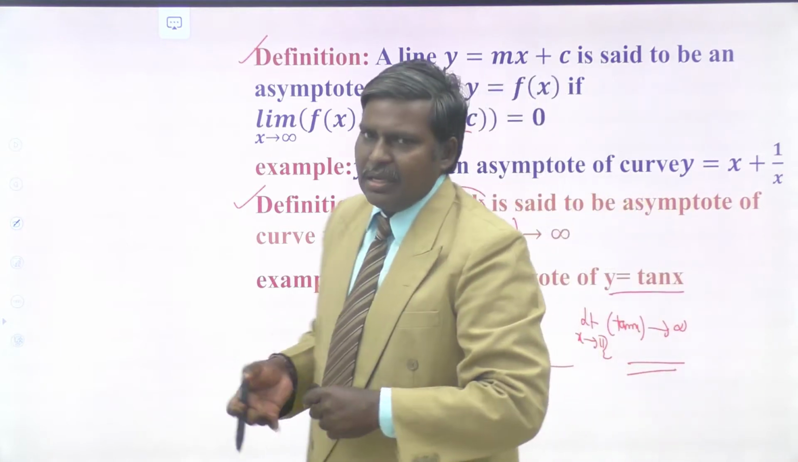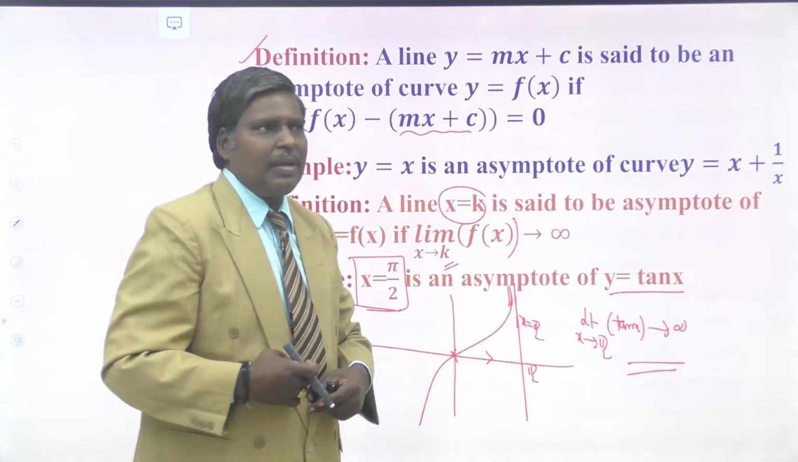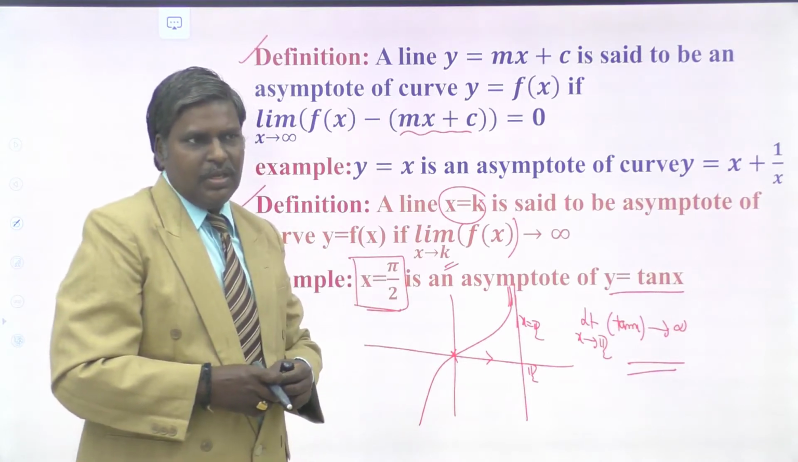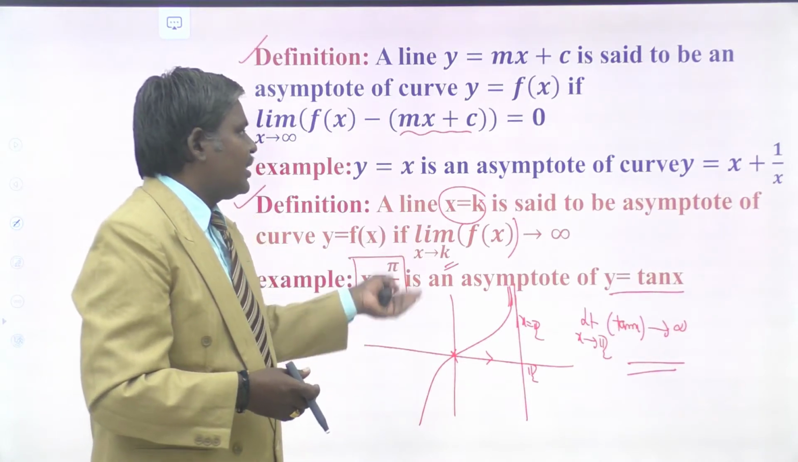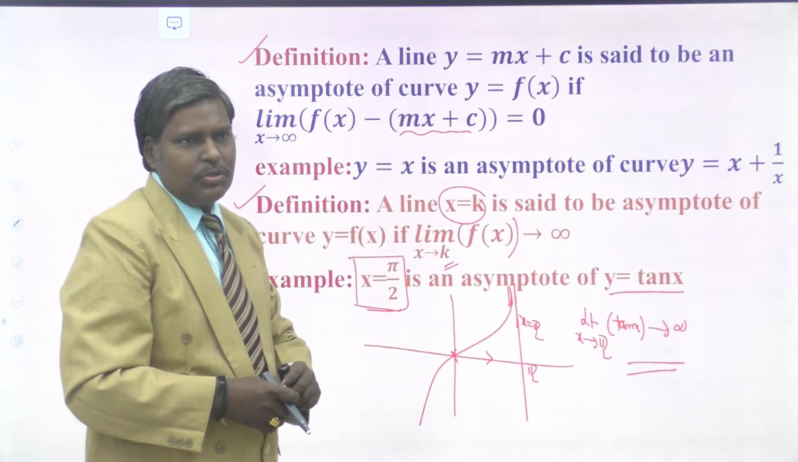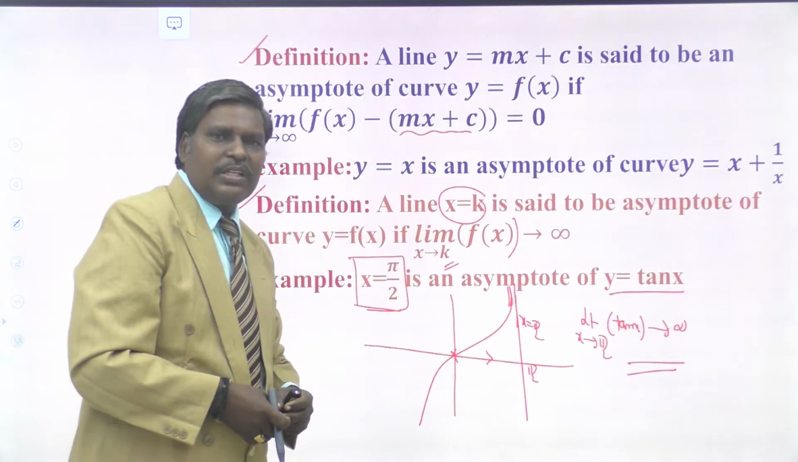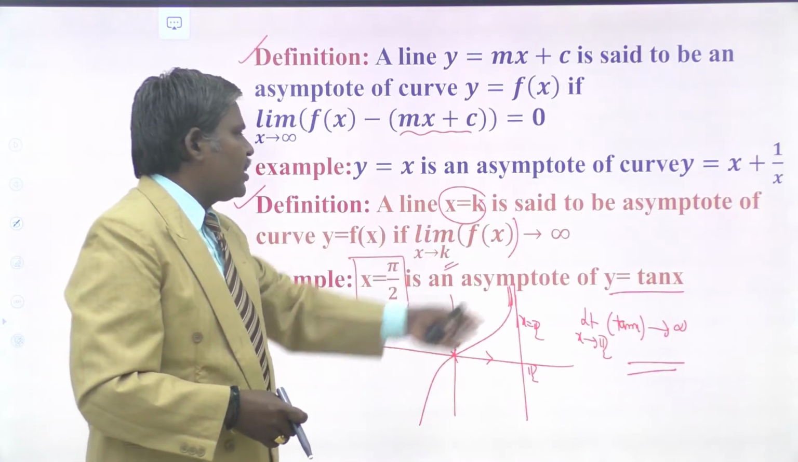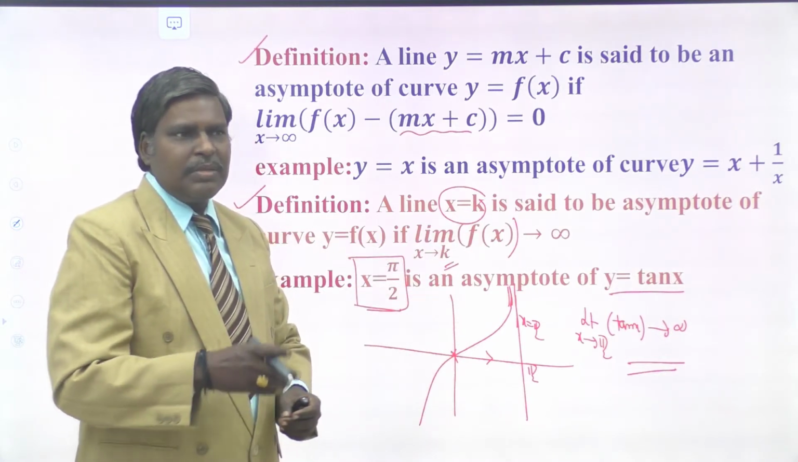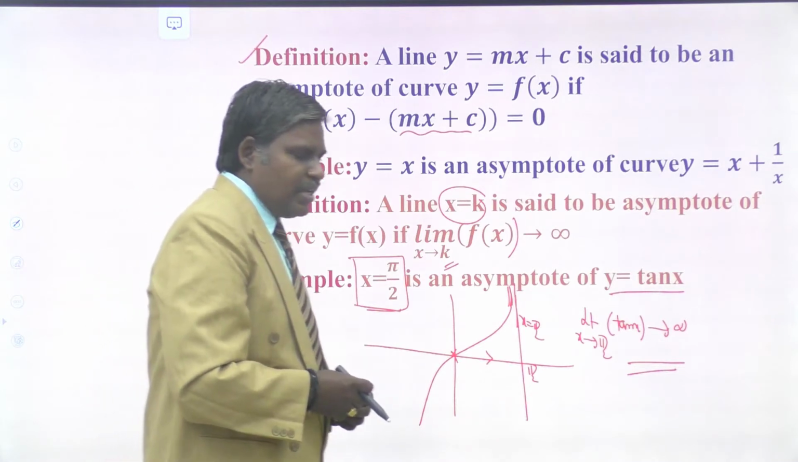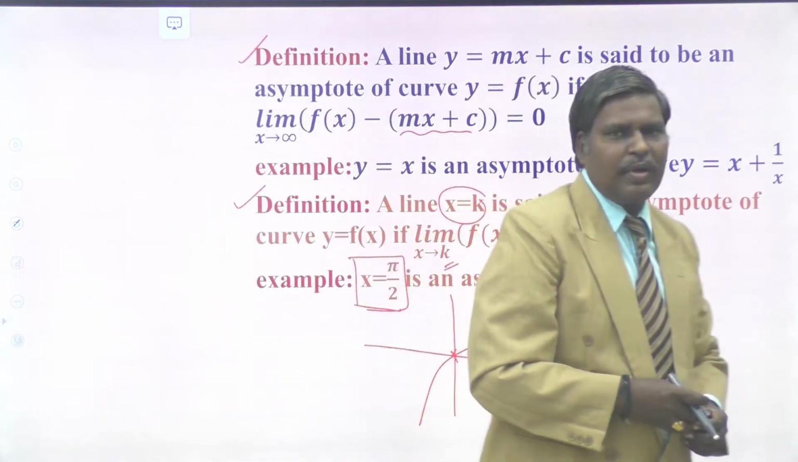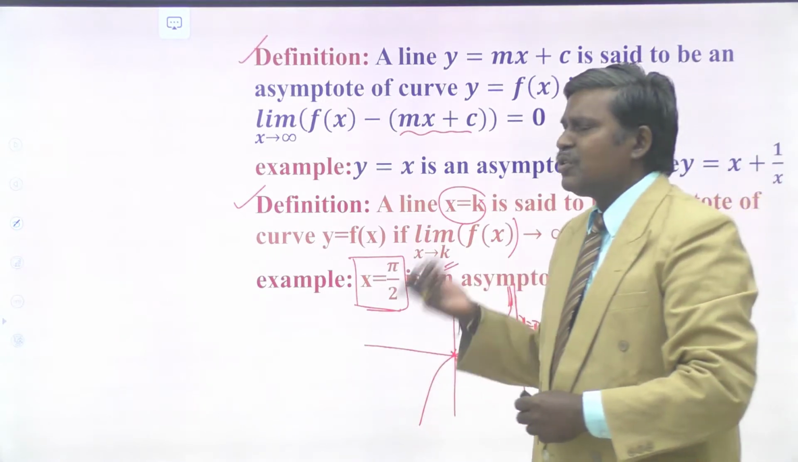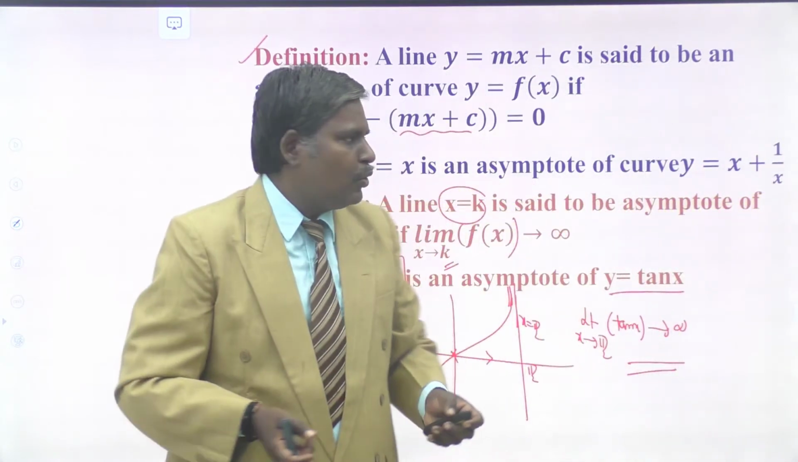Your curve may be a hyperbola or whatever it may be. So these asymptotes exist for what? Open curves. If the curve is closed, that curve doesn't go to infinity, so there is no meaning of an asymptote for closed curves. Asymptotes are defined for open curves. Now y equal to tan x is an open curve. Similarly, the hyperbola x square by a square minus y square by b square equal to 1 is also an open curve. So asymptotes exist for open curves.